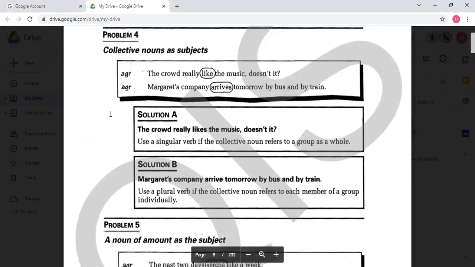The collective nouns. Collective nouns are nouns that can be treated as plural or as singular according to the context. For example, the team. You are tempted to think that the team is singular because team is singular and you have the plural form teams.